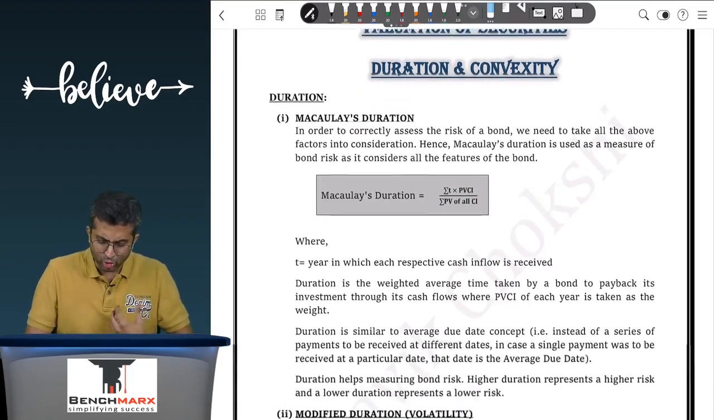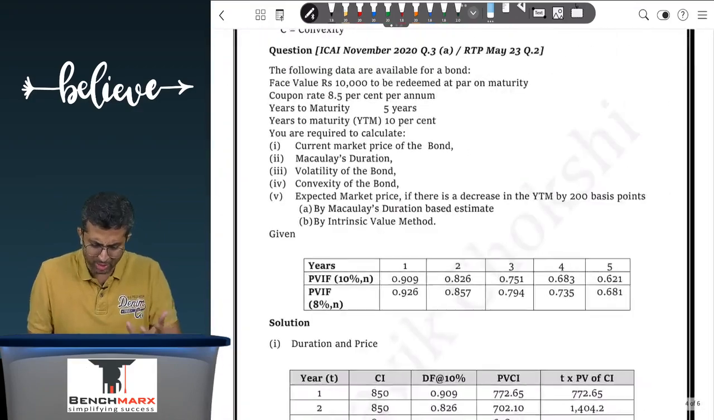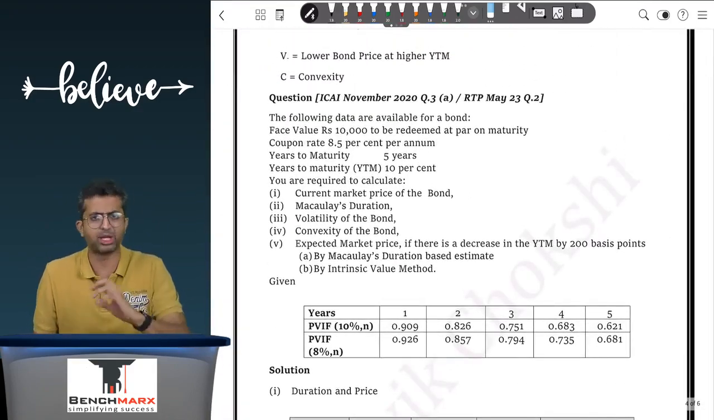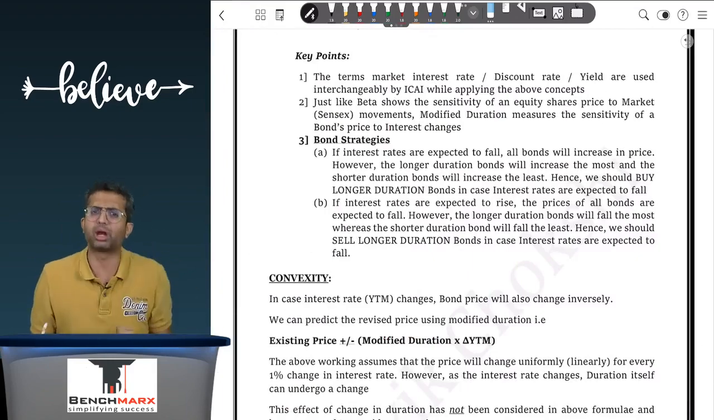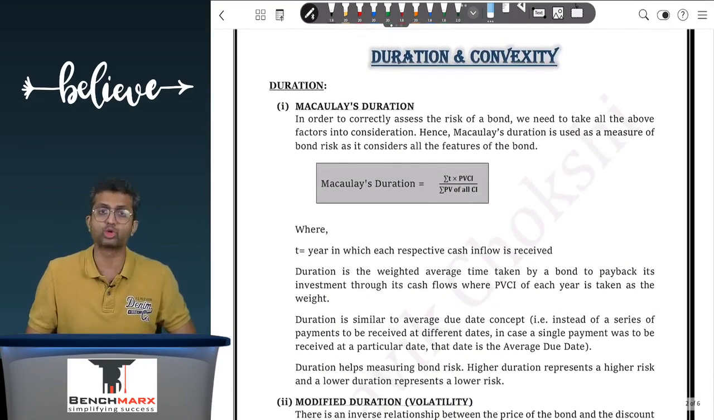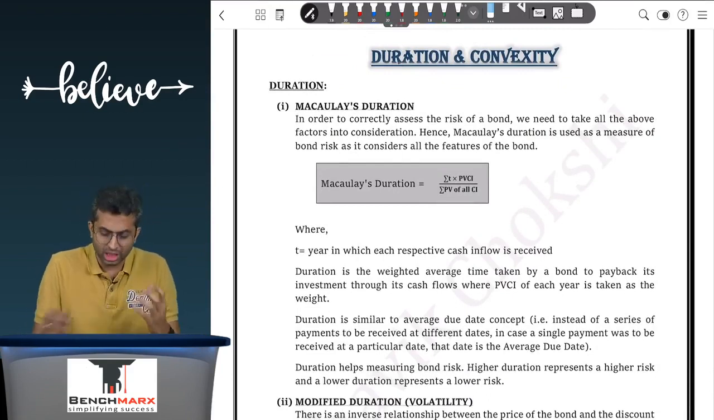So what we'll try to do is a basic conceptual overview of duration, go to the question that we have over here, which is the November 20 and May 23 paper, do the part linked to duration, then come to convexity and do the part linked to convexity. Okay, so let us first go to duration. What do you mean by duration? Well, duration is the time-based weighted average.